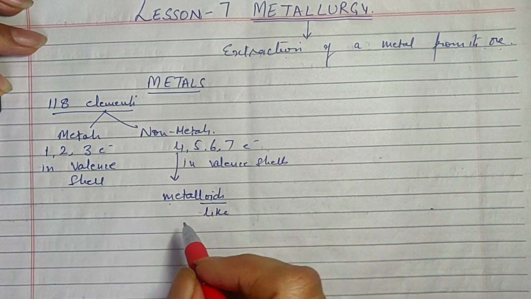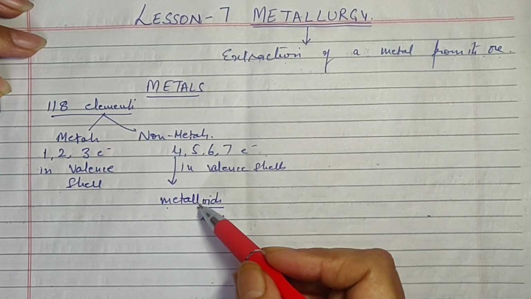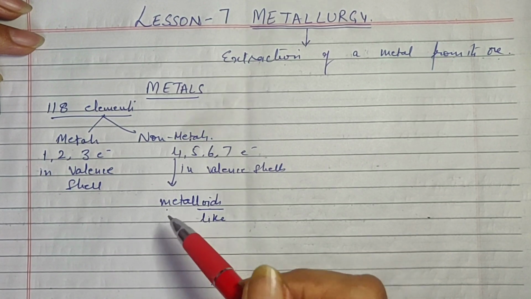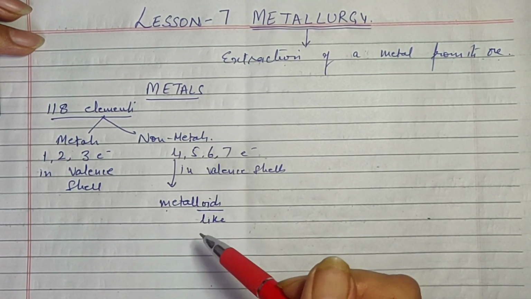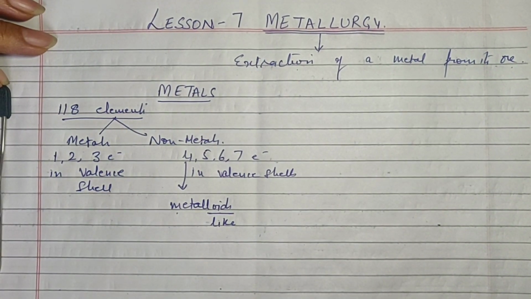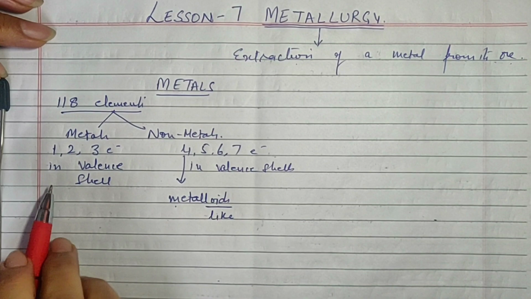Their properties, for example, metals are good conductors of heat and electricity. Metalloids are also conductors, but not as good as metals. They are also called semiconductors, like silicon or gallium or germanium. They are known as metalloids because they are like metals but not exactly like them.